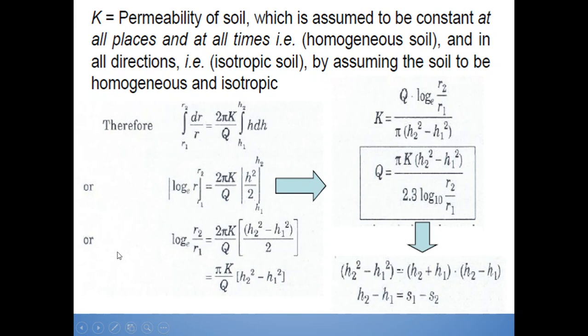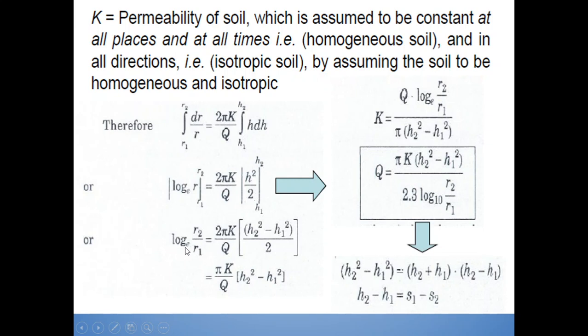So log of r, log to the base e, from r1 to r2 will be equal to 2 pi K upon Q into h square upon 2, with h1 to h2 as the limits.